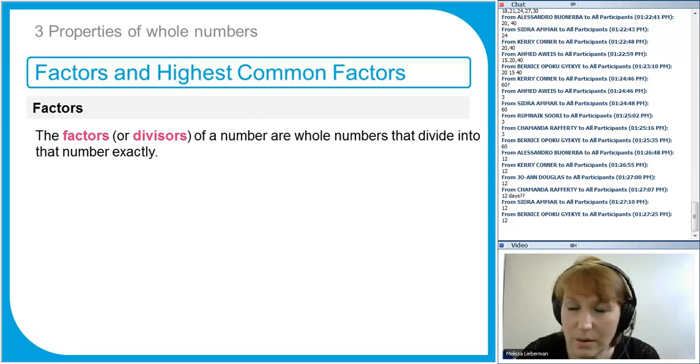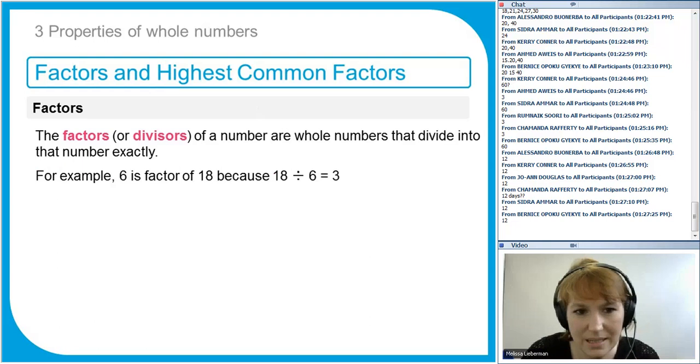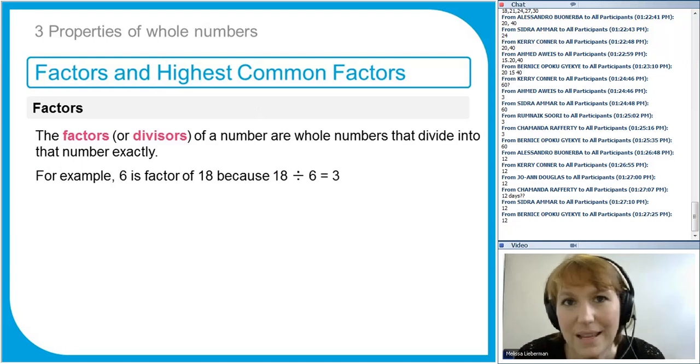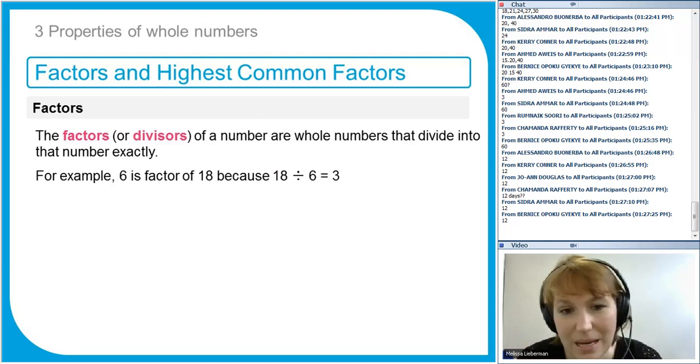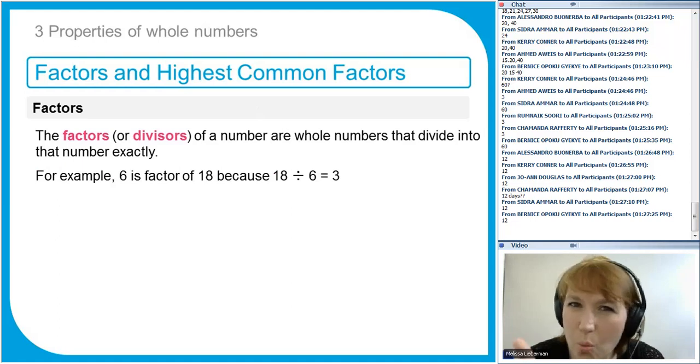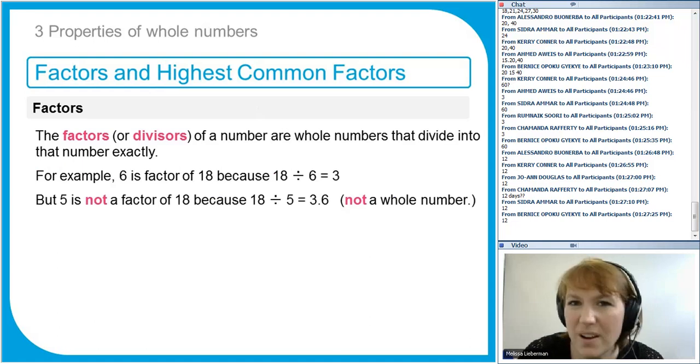Okay, now we'll do the other way around, the factors or divisors. That's the number that divides into the number exactly without leaving a remainder. I mentioned briefly at the start, to find factors of a number, we think of pairs of numbers that multiply together to make that number. A number is a factor of a number if it divides into it exactly without leaving a remainder. So 6 is a factor of 18 because 18 divided by 6 is 3. And 3 is also a factor of 18 because 18 divided by 3 is 6. And remember, you've also got 1 and the number itself. But 5 is not a factor of 18, because if I divide 18 by 5, I get a remainder. It's not a whole number, so it's not a factor. It has to divide into it exactly without leaving a remainder.